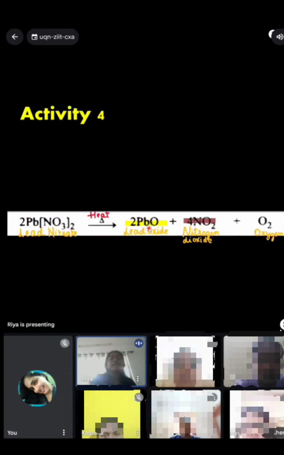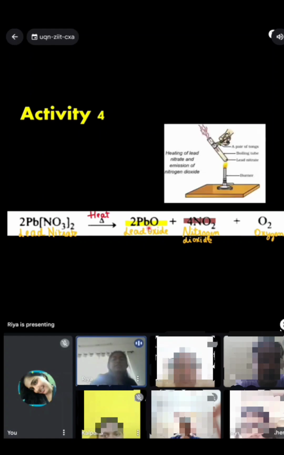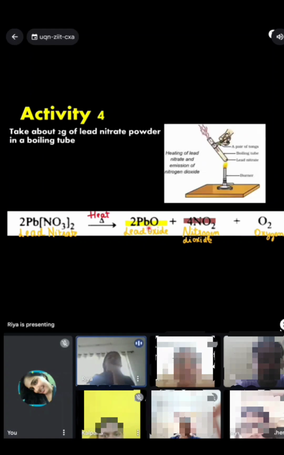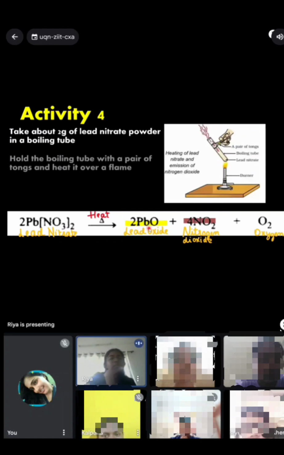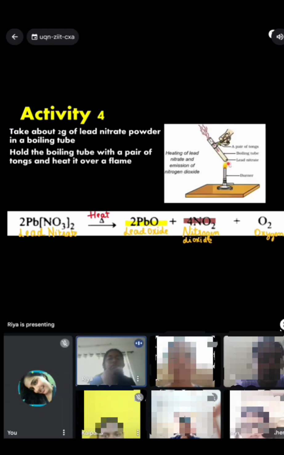Now moving on to activity 4, it is the heating of lead nitrate. First we have to take about 2 grams of lead nitrate powder in a boiling tube. Hold the boiling tube with a pair of tongs and heat it over the flame.